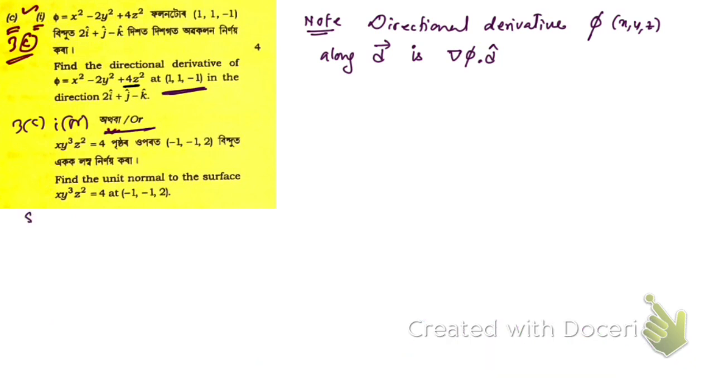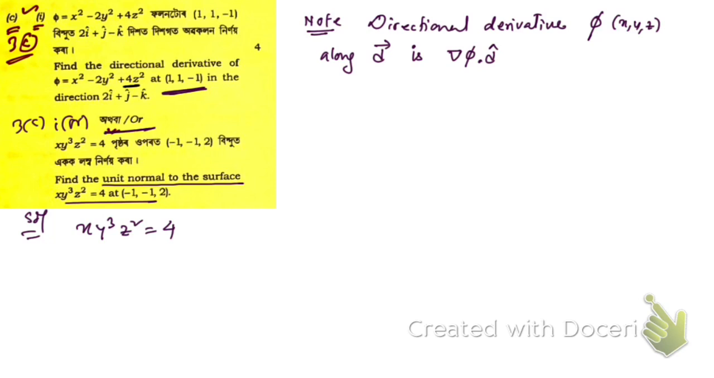So here we have x y cube z square is equal to 4. Okay, and we need to find the unit normal to the surface. This is the surface. So if we compare with this, let me give you a note here.